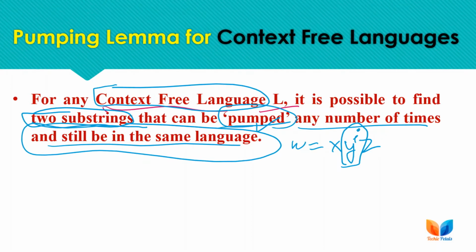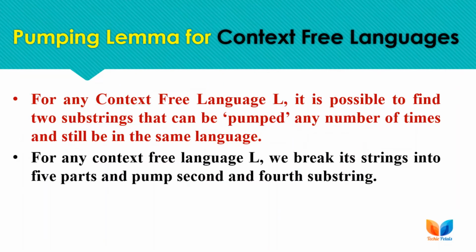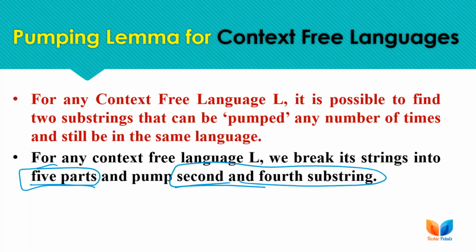So for this we will be dividing the string into 5 parts. Unlike the regular language lemma, where we were breaking the string into 3 sections, here we will be dividing the string into 5 sections, and the second and the fourth substrings can be pumped any number of times, and if the resulting string is still in the language, the language is context free, otherwise not context free.